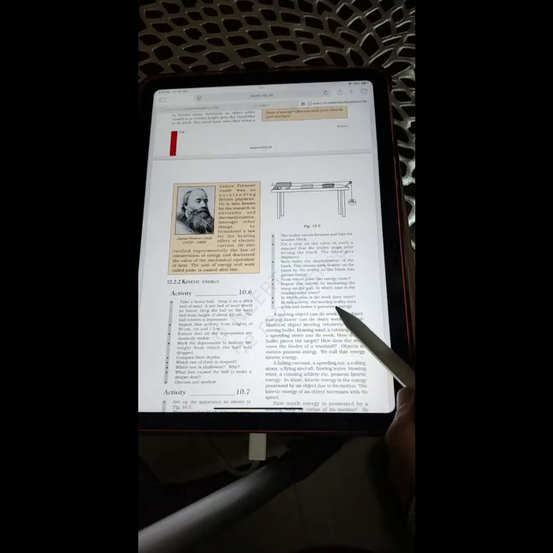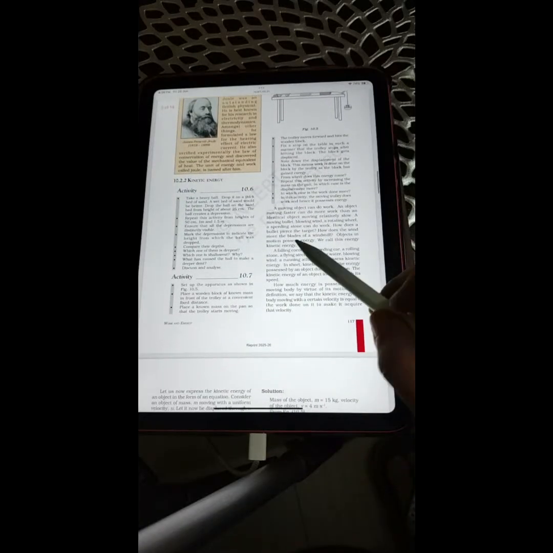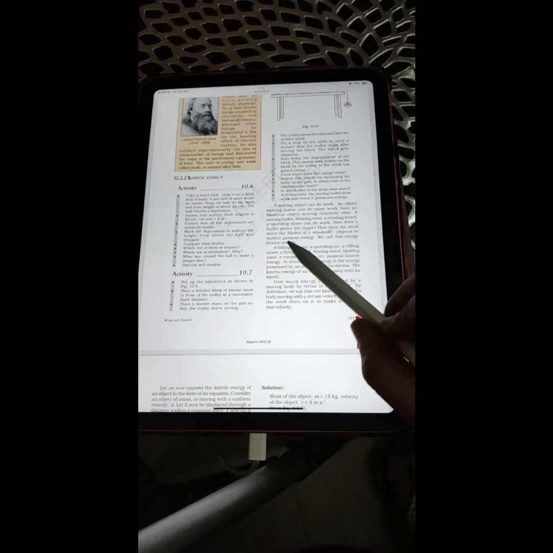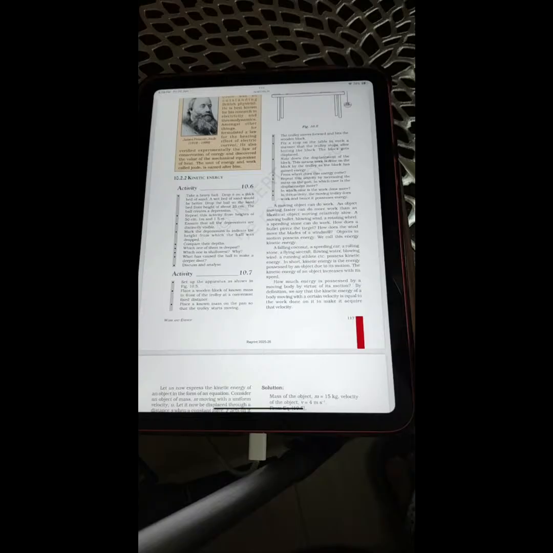In this activity, the moving trolley does work and hence it possesses energy. A moving object can do work. An object moving faster can do more work than an identical object moving relatively slow. A moving bullet, blowing wind, a rotating wheel, a speeding stone can do work. How does a bullet pierce the target? How does the wind move the blade of the windmill? Objects in motion possess energy. We call this energy the kinetic energy.